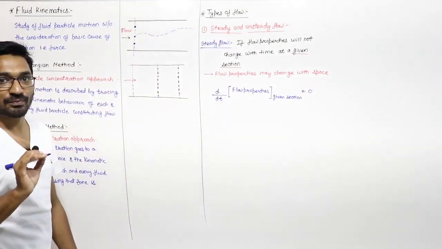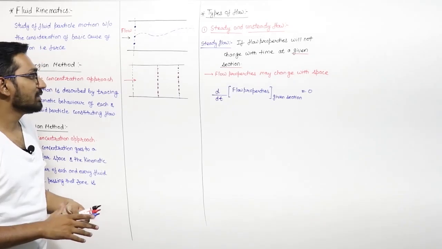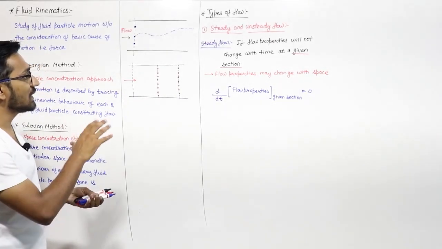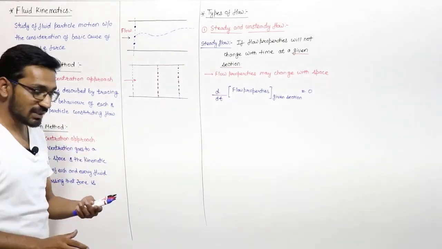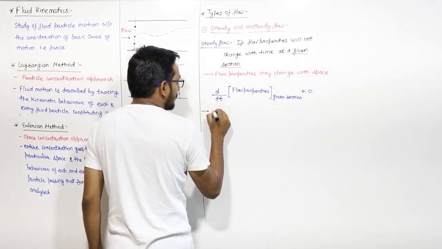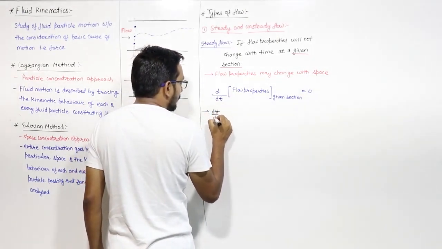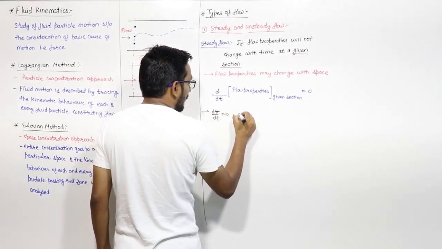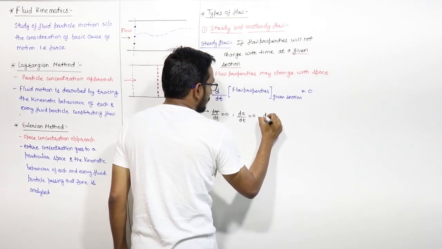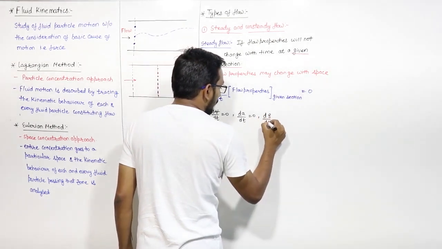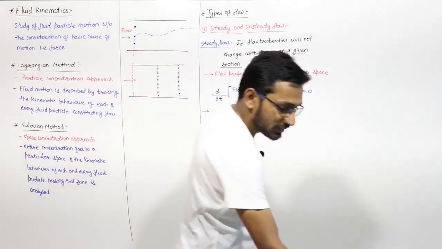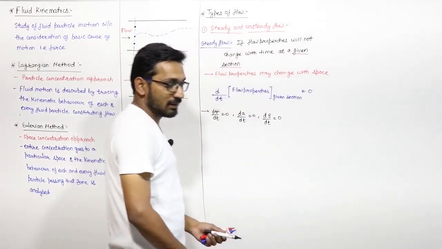If the flow properties change with time at a given section, then it is known as unsteady flow. For steady flow, dv by dt is 0, the rate of change of acceleration with respect to time is 0, and the change of density with respect to time is 0. This is the meaning of steady flow.